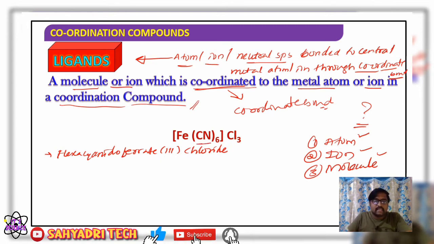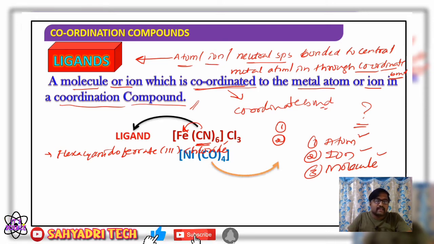Here the cyanide ions, CN minus ions, are bonded to the central metal atom or ion. They are present within the coordination sphere, which is the first condition. And second, they are bonded to the central metal atom or ion by coordinate bond. Therefore here cyanide acts as a ligand, iron acts as the central metal atom or ion. And what about these 3 Cl? These 3 chloride ions act as counter ions. They are present outside the sphere, therefore they are considered as counter ions.